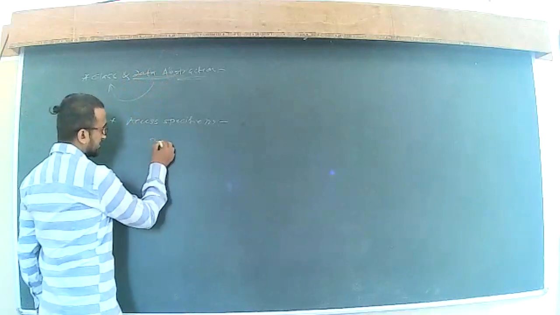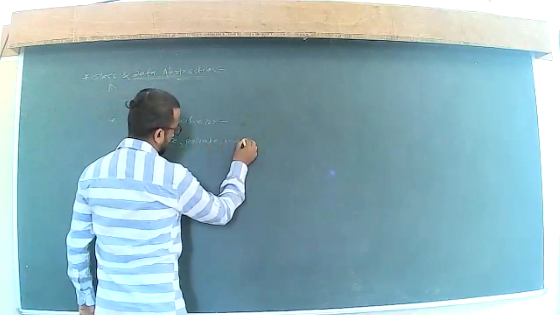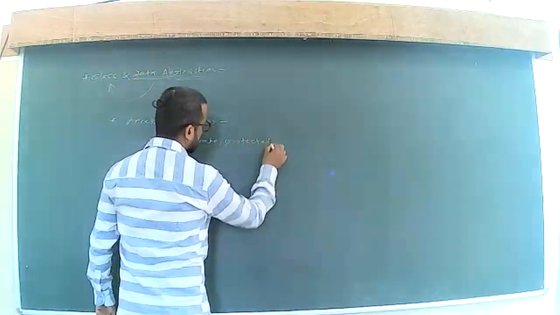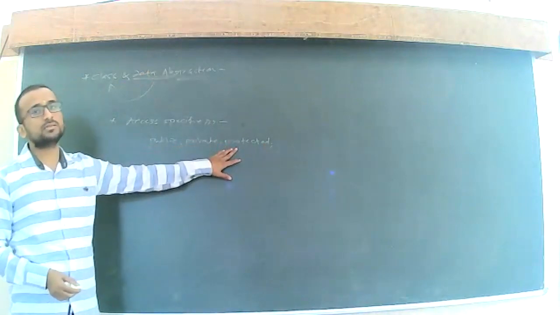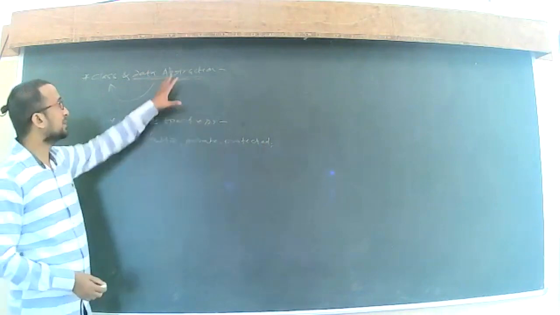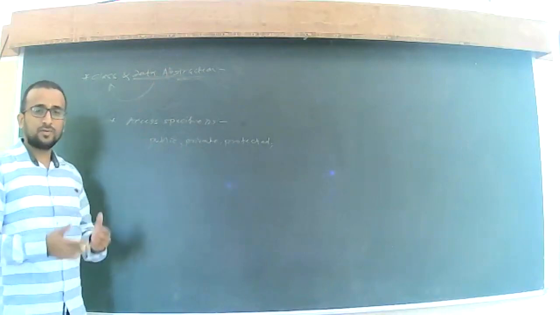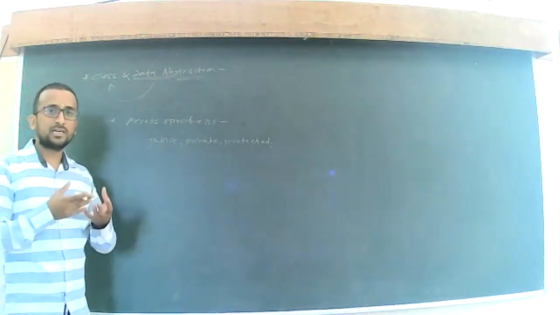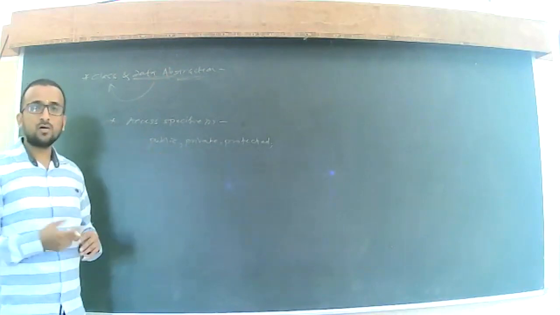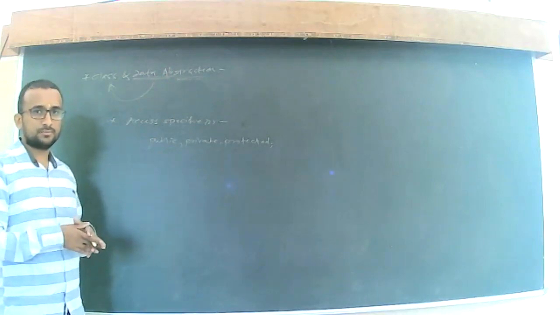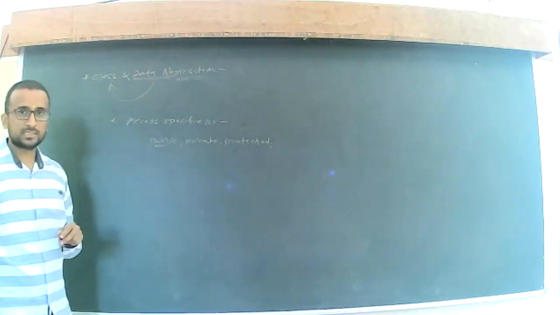The public access specifier is there, then private is there, and protected is there. These are the key access specifiers that we can use in our C++ program to implement the abstraction concept. Public means that the data or the methods can be used by all the classes that we have in that program. Other classes are also able to use these methods.